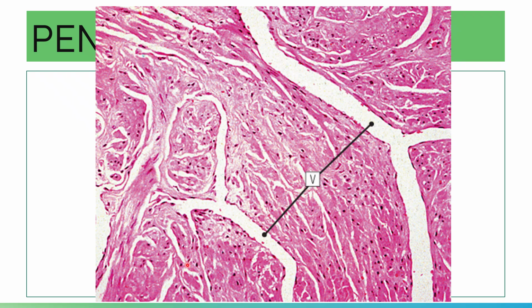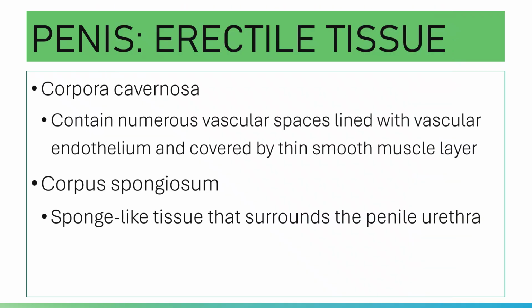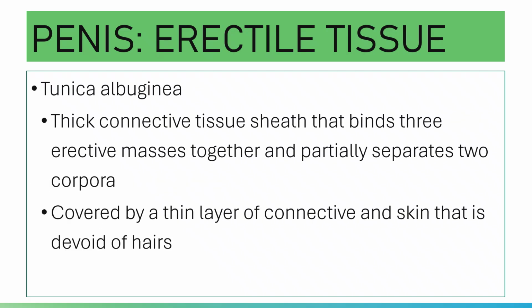This one is in a non-erected state. Your erectile tissue, your corpora cavernosa, again, contains numerous vascular spaces which are lined with vascular endothelium and are covered by a thin smooth muscle layer. While your corpus spongiosum is a sponge-like tissue that surrounds your penile urethra.